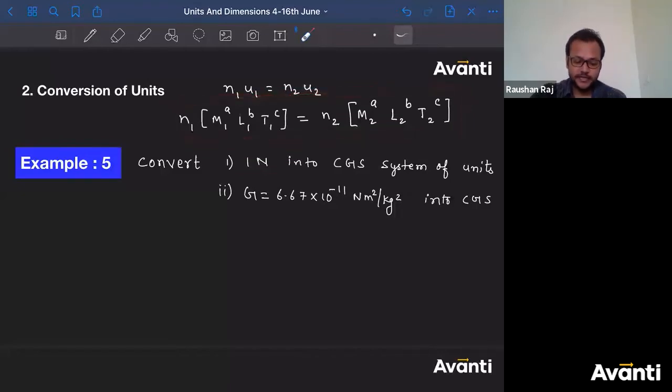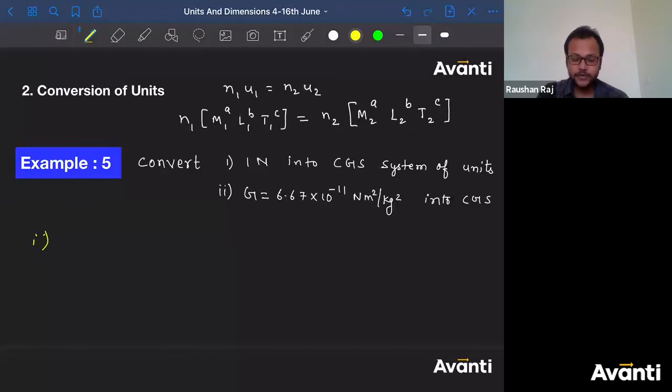Now, since this is equal, the dimensions of mass on both sides are equal. If I ask you to convert 1 Newton into the CGS system of unit, how can you do that? Let me solve this one for you so that you can solve the next one.